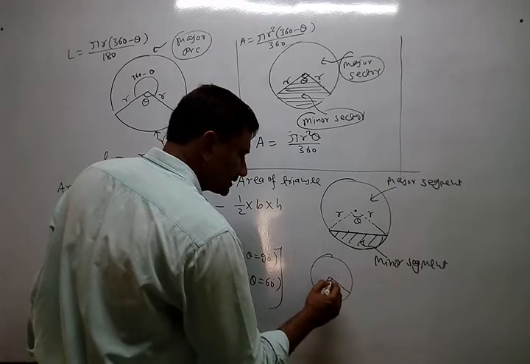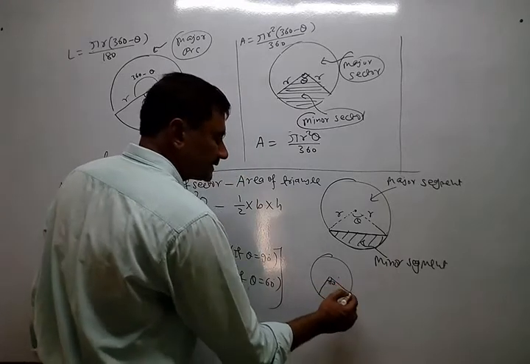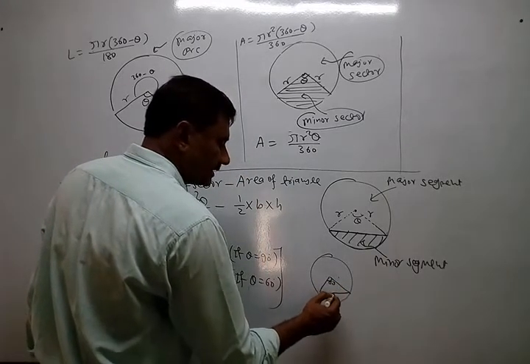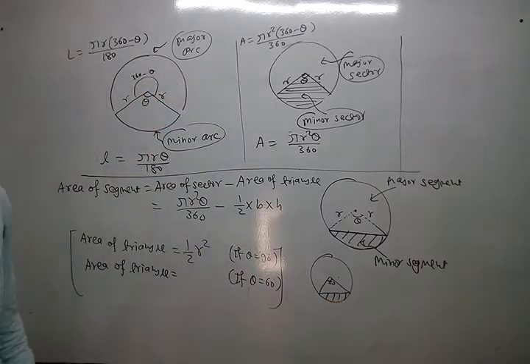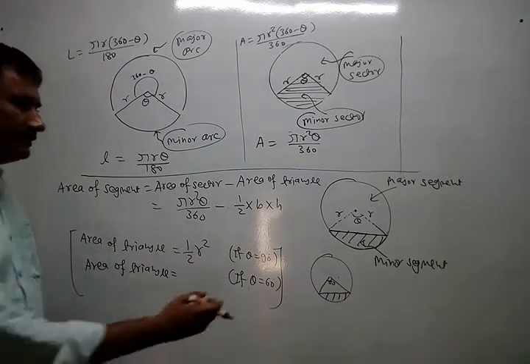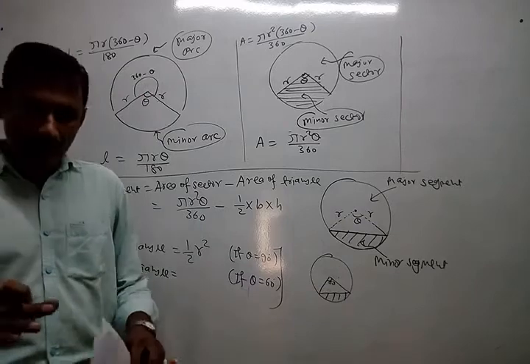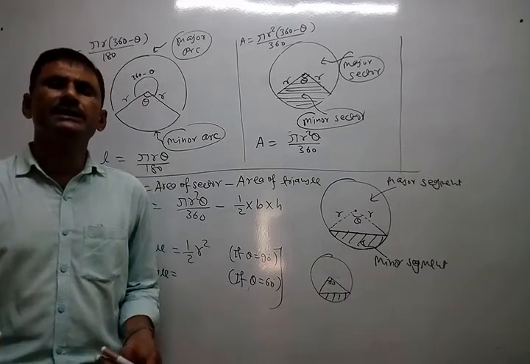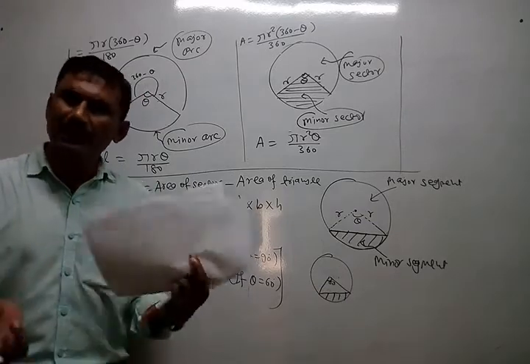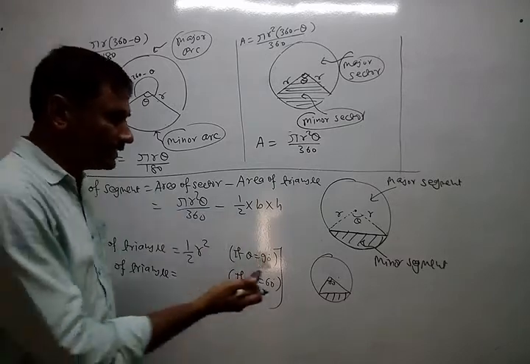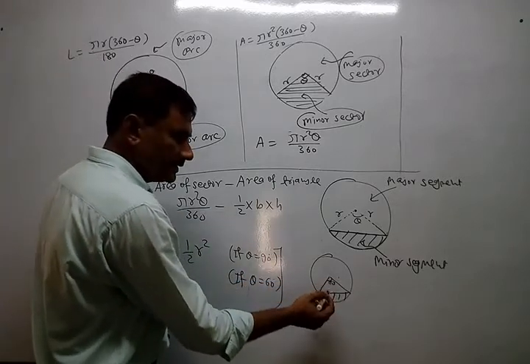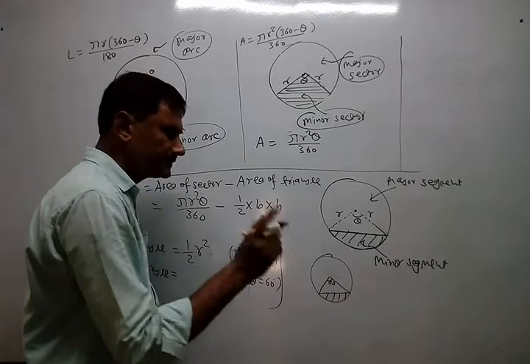Suppose this is 60. If this is 60, then automatically this triangle becomes equilateral. Why? First of all, understand that. We are not given all angles 60. If all angles are 60, then we can say it is equiangular. Equiangular means equilateral. But where is it given that this is an equilateral triangle? Just understand.